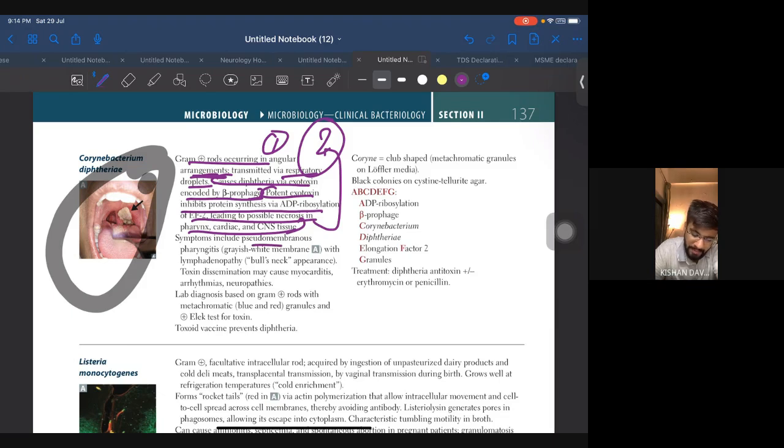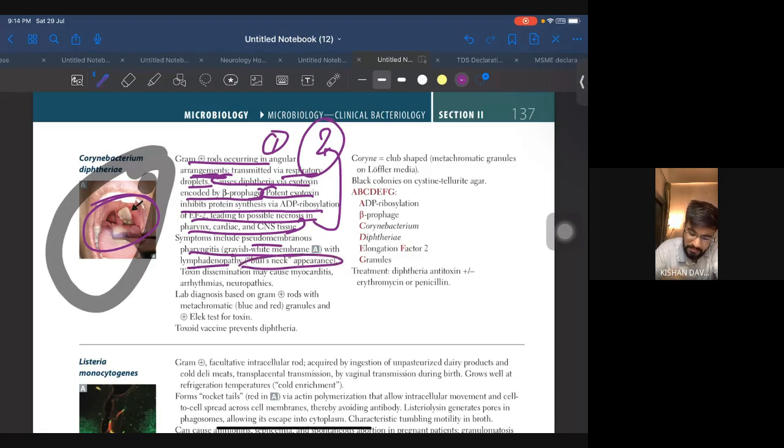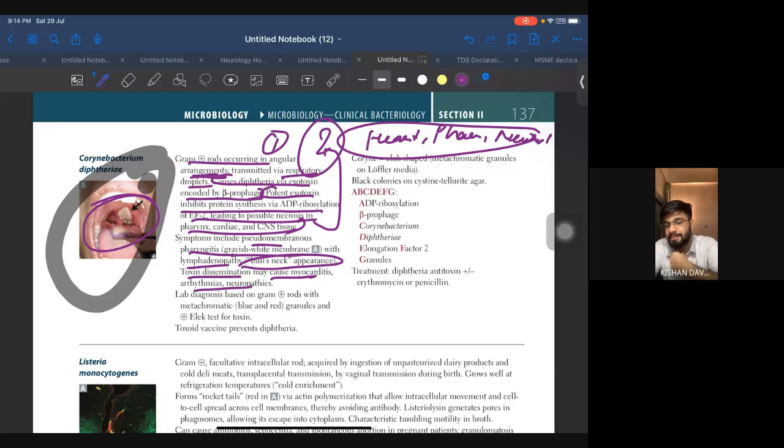Symptoms include pseudomembranous pharyngitis, a grayish-white membrane, as you can see over here, with lymphadenopathy, there will be bull neck appearance. Toxin dissemination causes myocarditis and arrhythmia. There can be heart problems, there can be neural problems. So all the problems will be there along with the respiratory droplets, and you will see diphtheria.